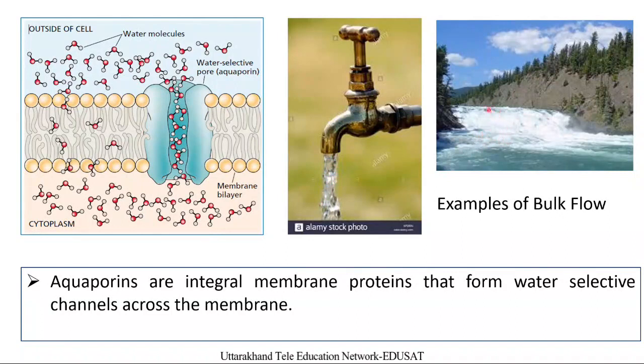We know that water moves from higher elevation to lower elevation towards the gravitational pull. Here also a large number of molecules pass through a particular point at a particular time, so a natural river flowing is also an example of bulk flow.